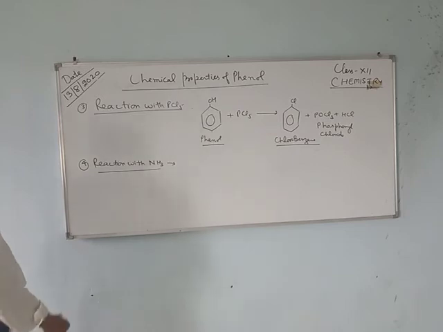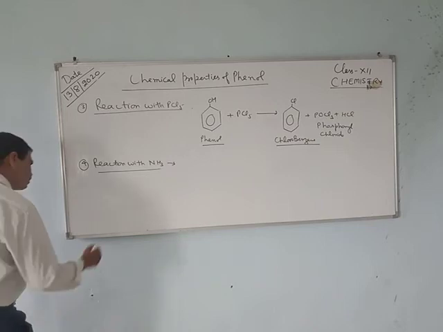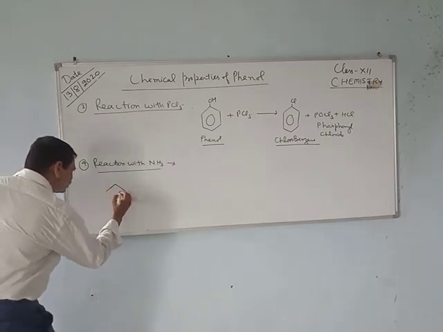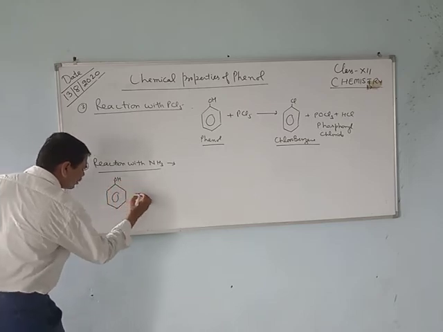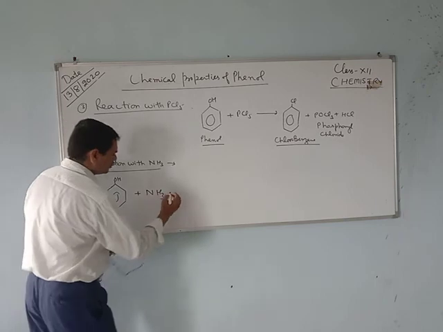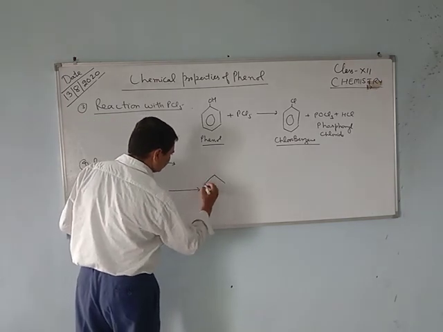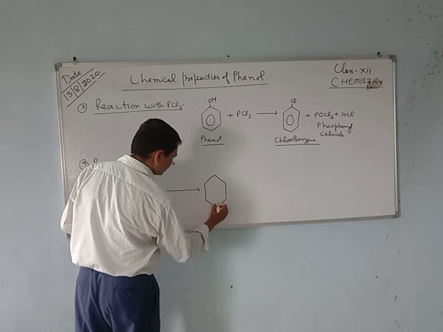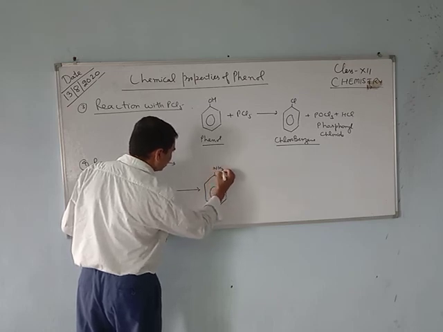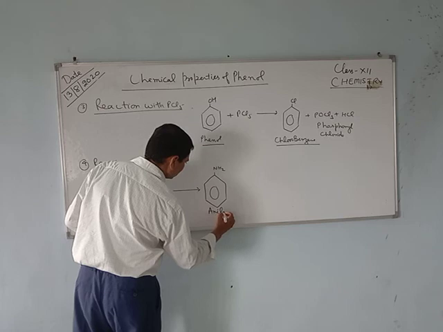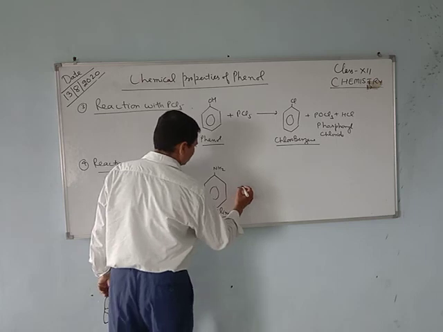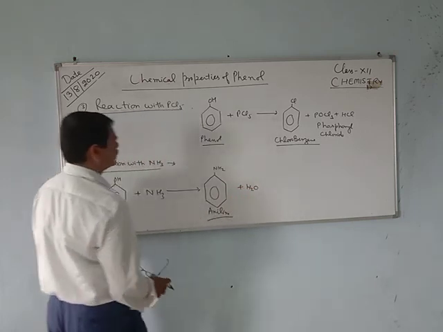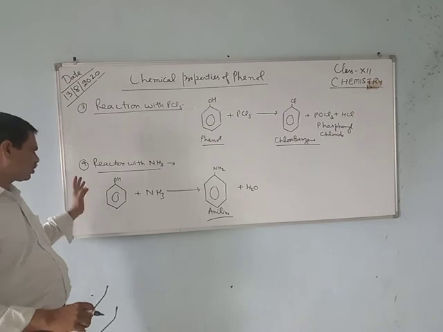It forms aniline, and the side product will be water. It helps in the conversion of phenol into aniline.